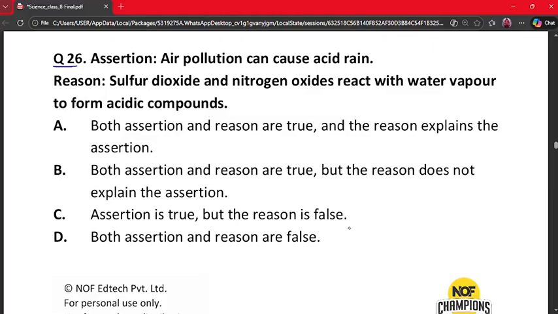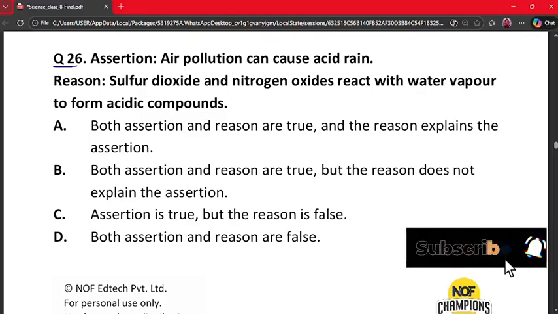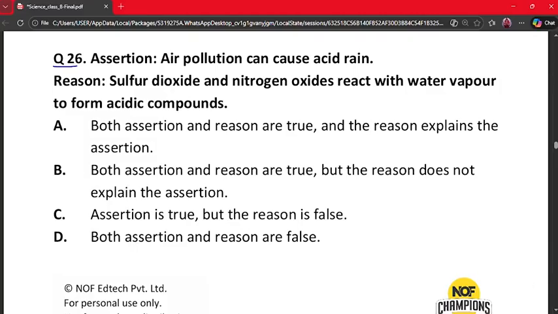A. Both assertion and reason are true and the reason explains the assertion. B. Both assertion and reason are true but the reason does not explain the assertion. C. Assertion is true but the reason is false. D. Both assertion and reason are false. So air pollution releases SO2 and NOx, which is sulfur dioxide and nitrogen oxides, and they react with water vapor. So acids are formed in clouds. So both statements are true and reason explains the assertion. So our correct answer is option A.